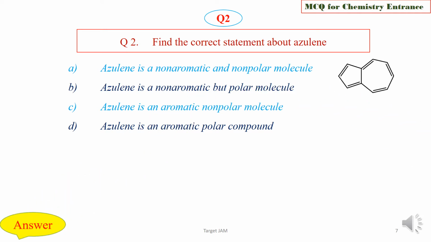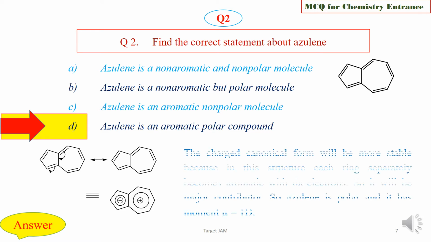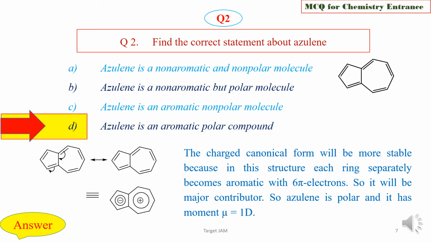We are now going to check the answer key, and the right option is option D, that is azulene is an aromatic polar compound. See, azulene easily forms this dipolar form to get its aromaticity, and the charged canonical form will be more stable because in this structure each ring separately becomes aromatic with 6 pi electrons, so it will be the major contributor. So azulene is polar and it has dipole moment mu equal to approximately 1 D. So azulene is an aromatic polar compound.